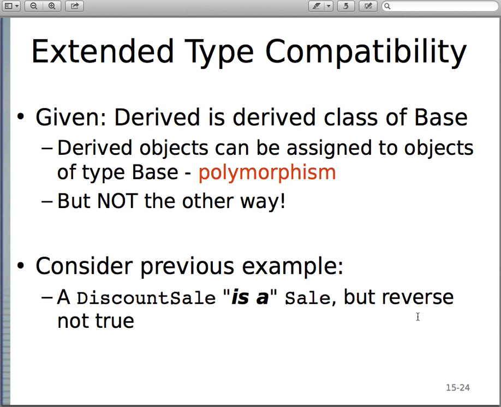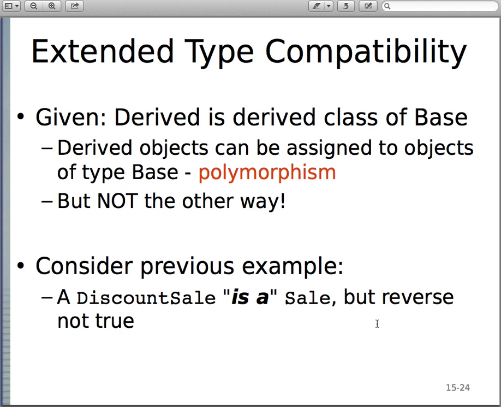But the reverse is not true. Every sale object is not necessarily a discount sale object. It can be just like a regular sale object, and some of them can be discount sale. Okay, so it only goes one way. In this case, every discount sale object is a sale object, but the reverse is not true.